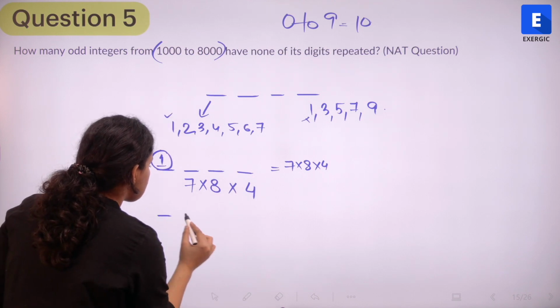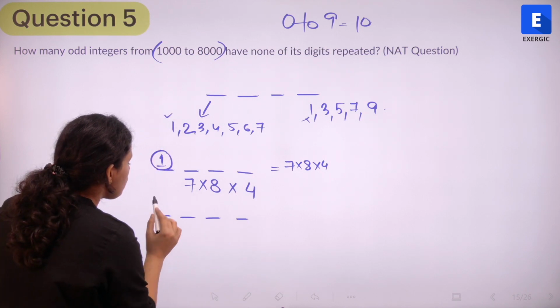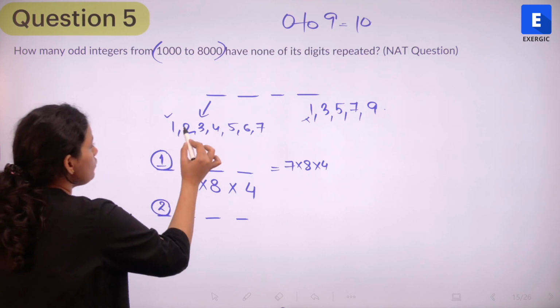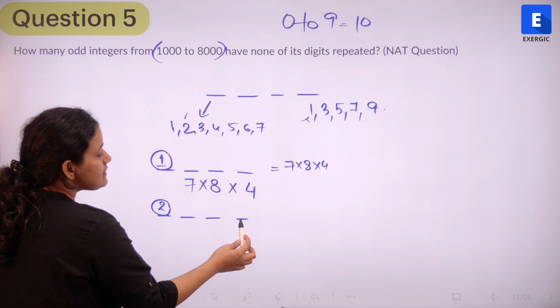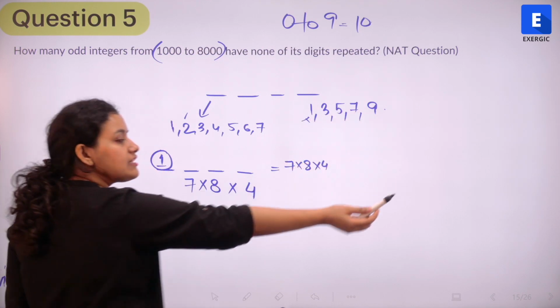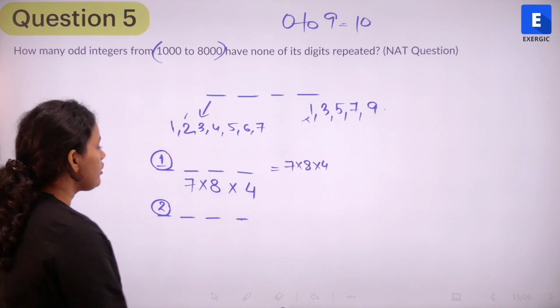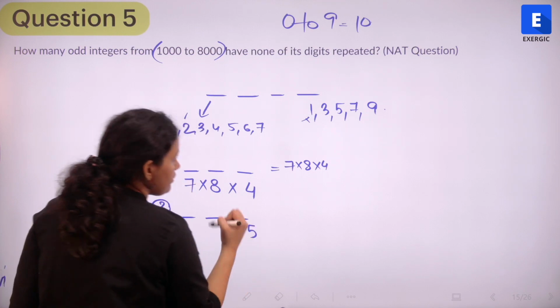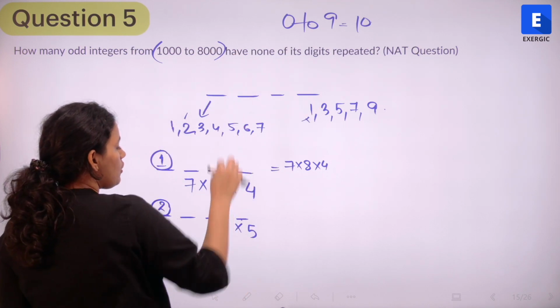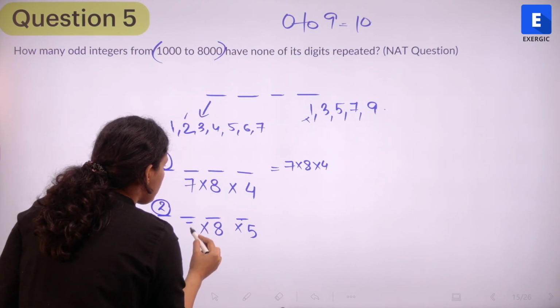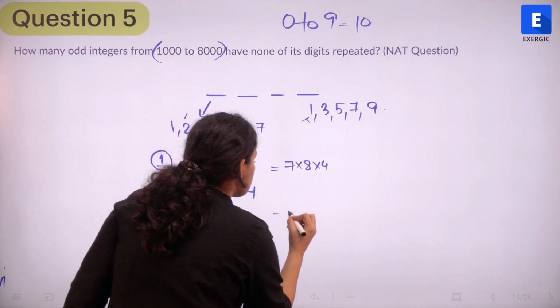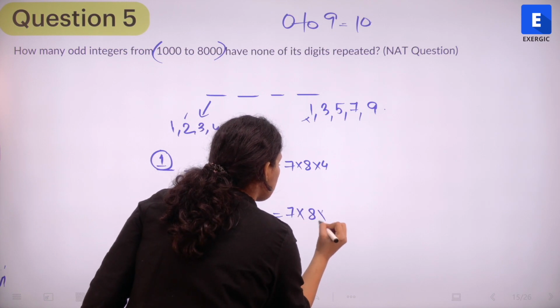Similarly, if I look at, let's say 1, 2, 3 and 4, the thousands place can be filled with 2. We look at 2 now. So if thousands place is filled with 2, then this units place can be filled in any of these 5. So number of ways is going to be 5 in this case. Again, 2 digits are gone. So for tens, 8 options and for hundreds, 7 options. So this is going to be 7 into 8 into 5.